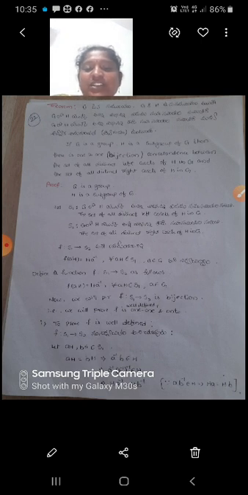Now we define a function f from S1 to S2 as follows: f of aH equal to Ha inverse, for all aH belongs to S1, a belongs to G. Now we will prove that f from S1 to S2 is a bijection. That is, we will prove f is well defined, 1-1 and onto. So if f satisfies these three conditions, then we say that f is a bijection.